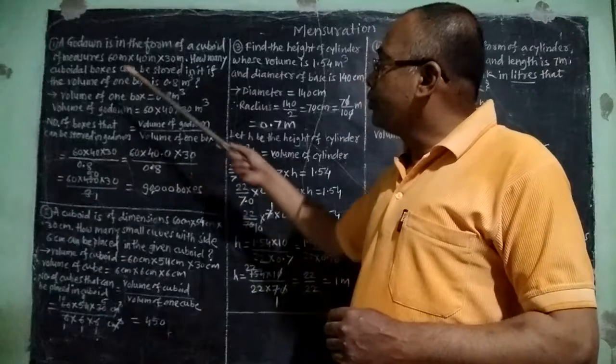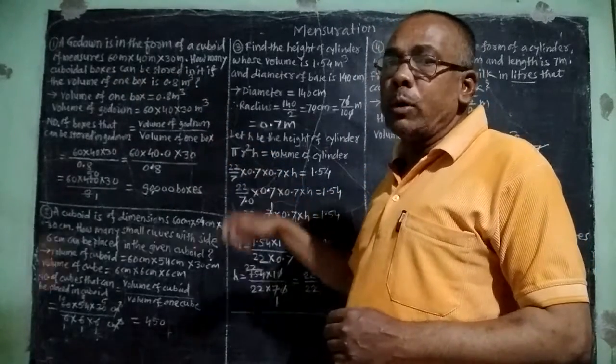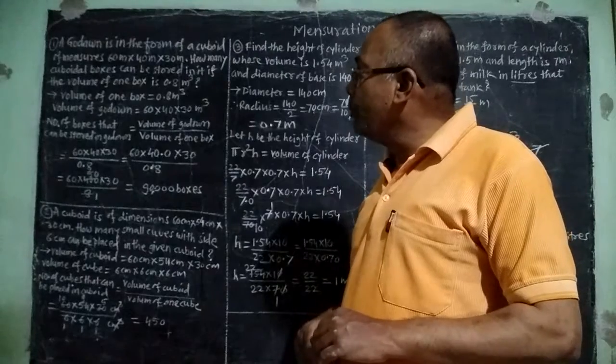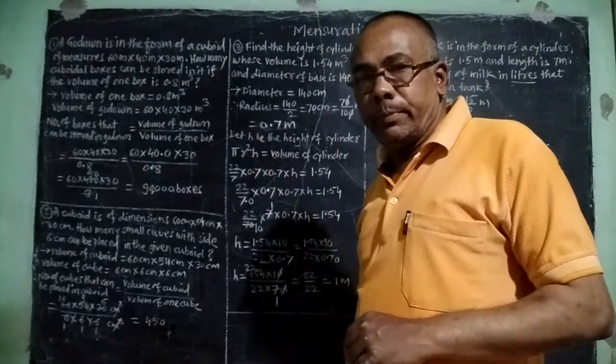How many cuboidal boxes can be stored in it if the volume of the one box is 0.8 meter cube?